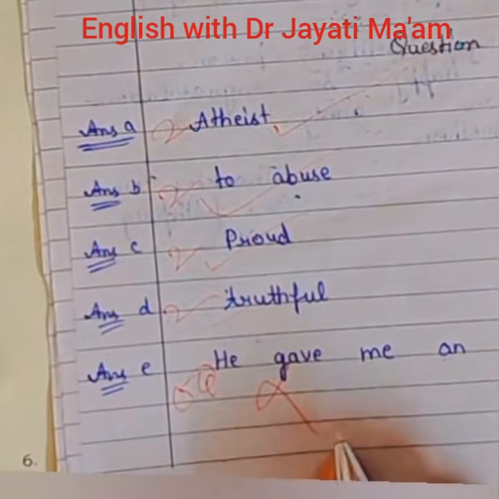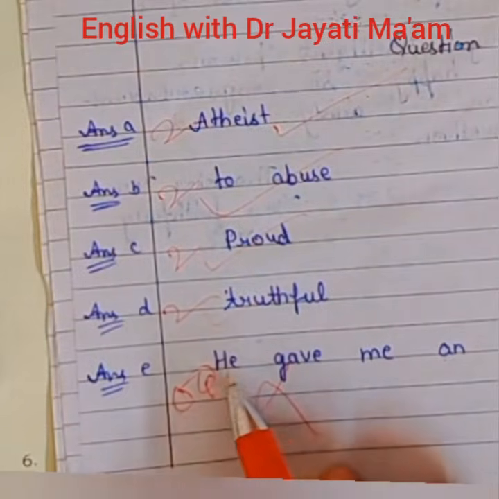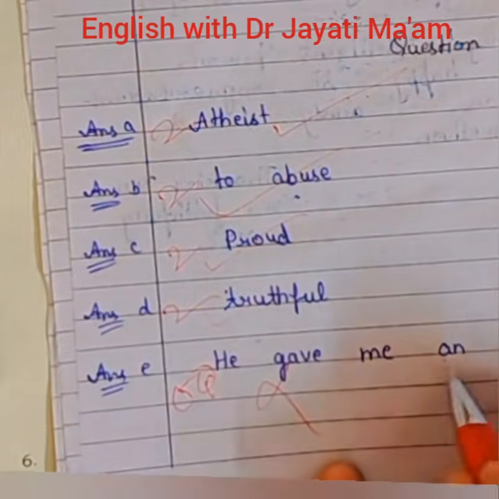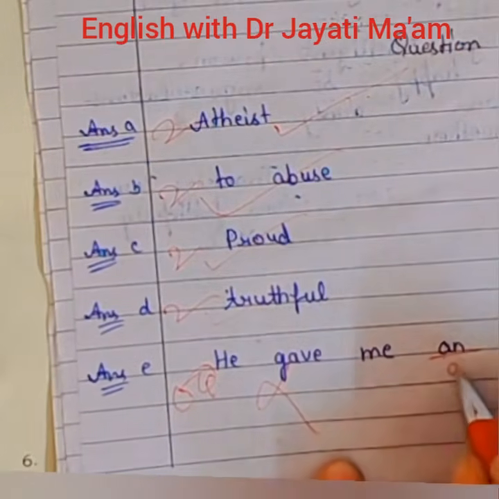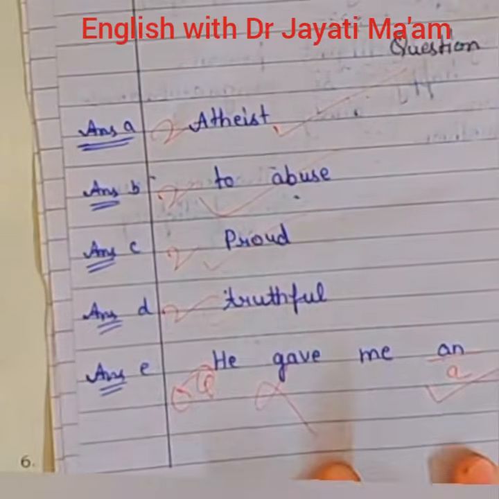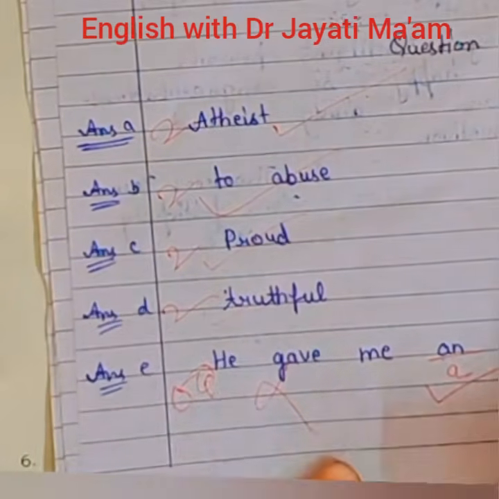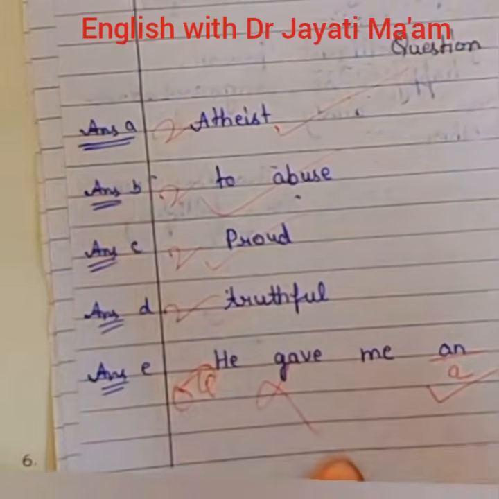So in this question it is said that correct which one is incorrect. So the third one is incorrect. This is the third one. She had to change an with A. Okay, use of A is correct here. So this answer is incorrect. That's why I will give her 0.